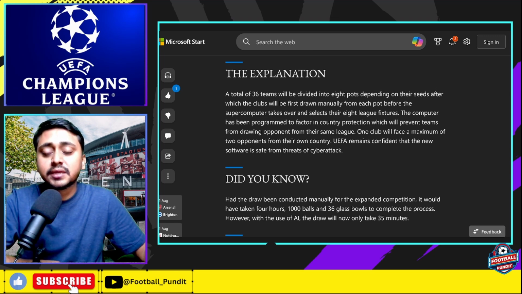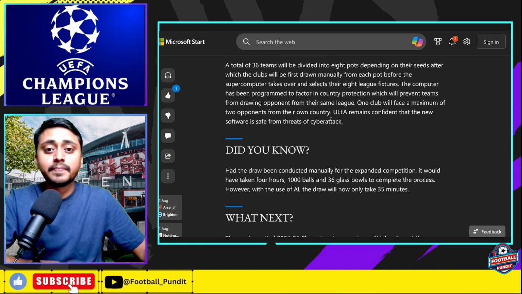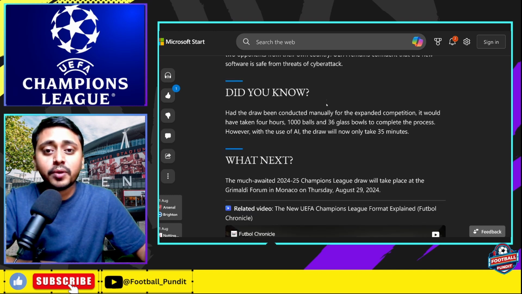If we see Manchester City drawing Real Madrid, we know that it's not safe. But let's see. We'll get to know tomorrow. So this is a thing that they added. Had the draw been conducted manually for the expanded competition, it would have taken 4 hours, 1,000 balls and 36 glass bowls to complete the process. However, with the use of AI and the supercomputer, the draw will only now take 35 minutes.